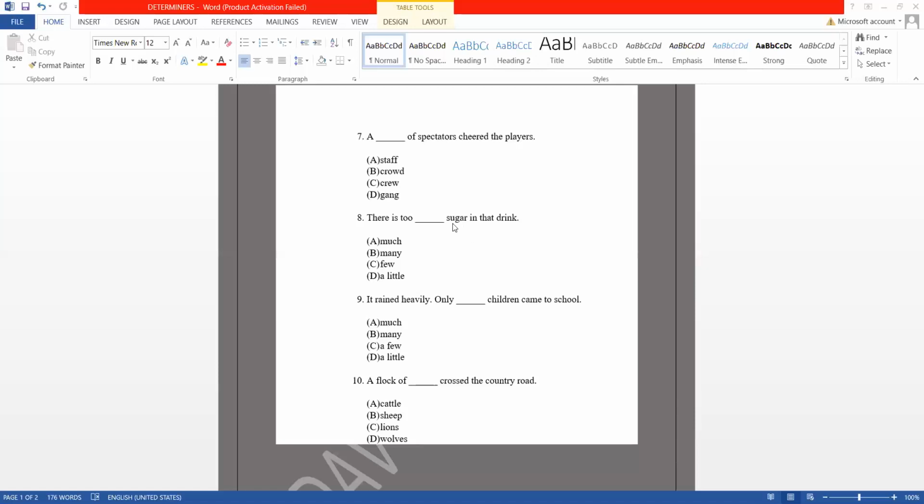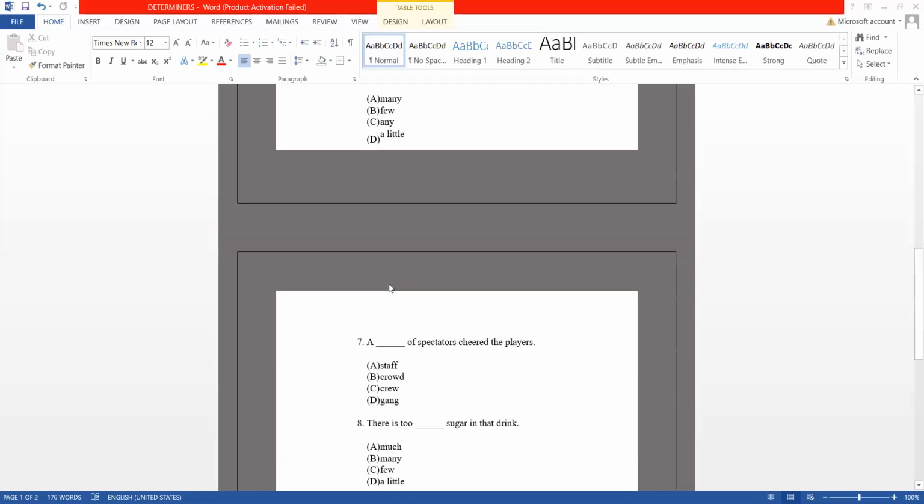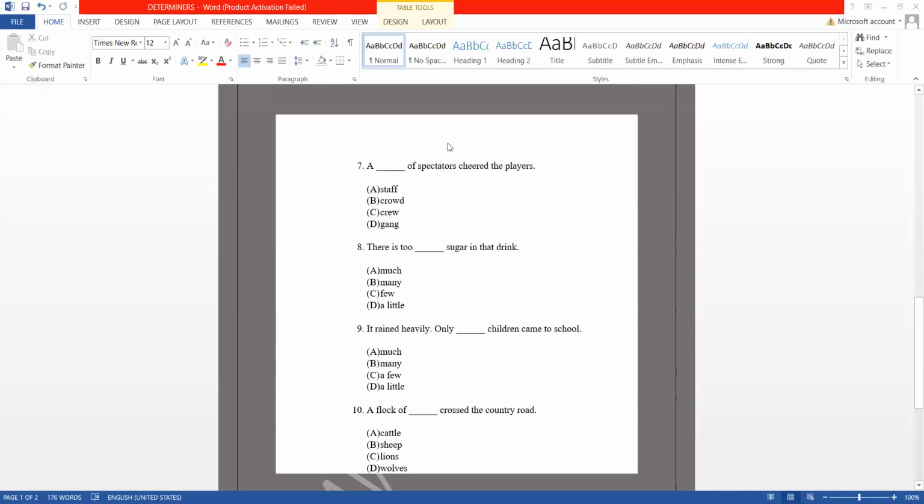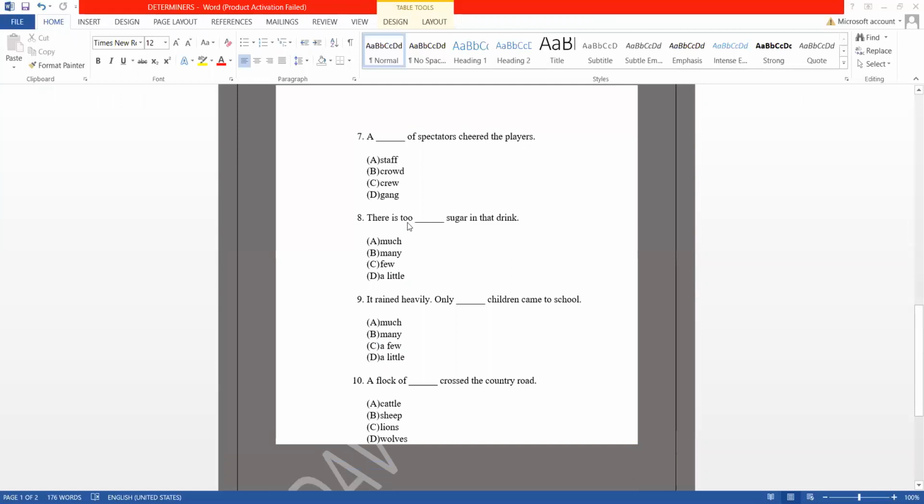Sugar, countable, uncountable. As we have referred to, I would start with the last option. As I said in sentence 6, you have to use a little with ink. So a positive term has to be used with ink because we are referring to some action that has taken place and we are not certain about the quantity. But here it is already defined. The quantity is already defined.